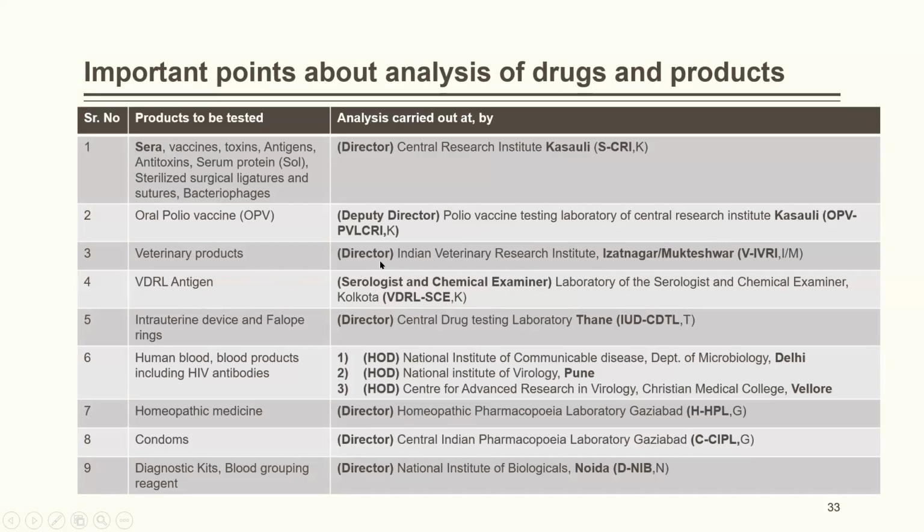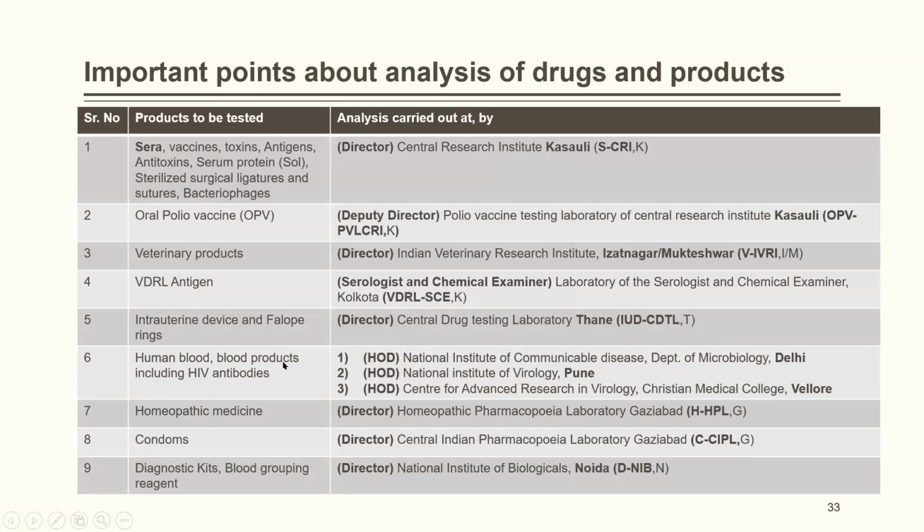Veterinary products are tested by the Director of Indian Veterinary Research Institute, Izzat Nagar or Mukteshwar. That is V. V is for veterinary, IVRI, Indian Veterinary Research Institute, either Izzat Nagar or Mukteshwar. VDRL, that is venereal disease antigens. These are tested by the serologist and chemical examiner at the laboratory of the serologist and chemical examiner, Kolkata. It is VDRL SCE K. K is for Kolkata over here. Intrauterine devices and fallope rings are tested by the Director of Central Drug Testing Laboratory, Thane. That is IUD CDTLT. Okay, so you can remember it in this way.